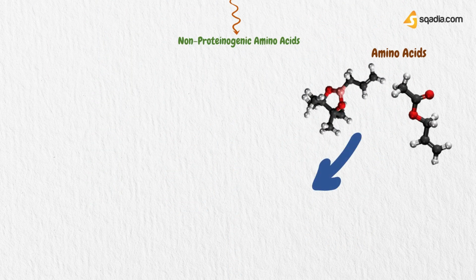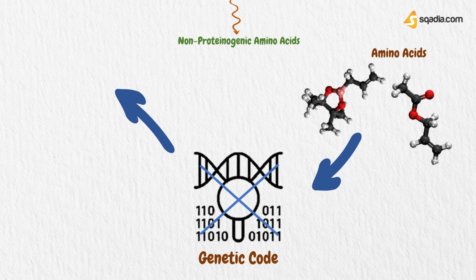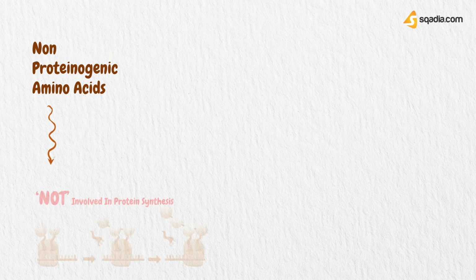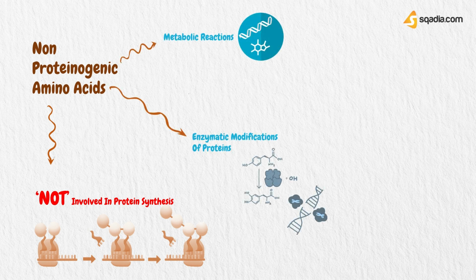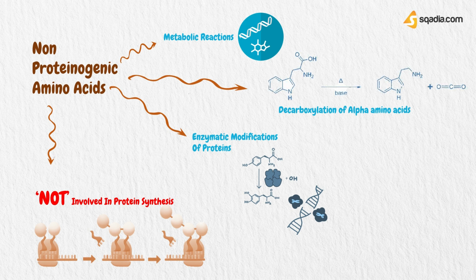Any amino acid that is not naturally encoded in the genetic code of any organism is known as non-proteinogenic amino acids. Or to explain it simpler, as the name suggests, they are called non-proteinogenic because they are not involved in the protein synthesis, which we have explained briefly in our previous video. Whereas these arise during metabolic reactions, enzymatic modifications of proteins, or decarboxylation of alpha-amino acids.